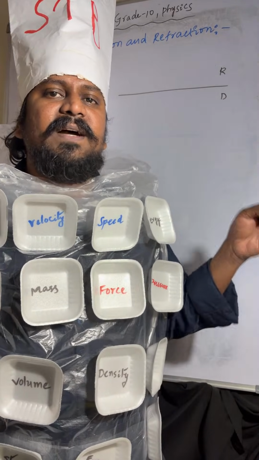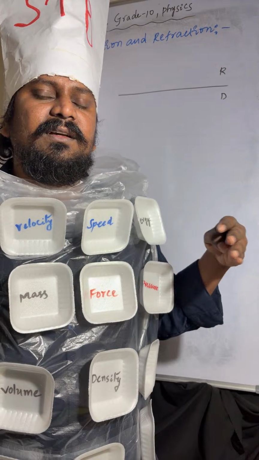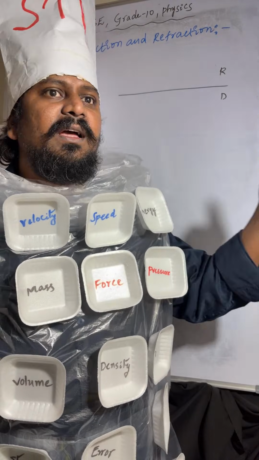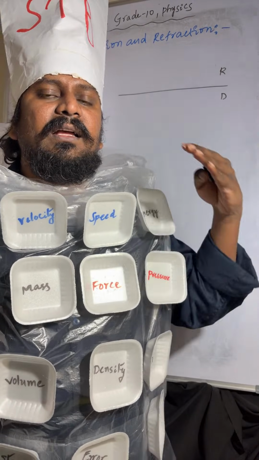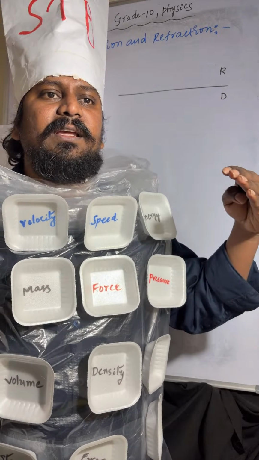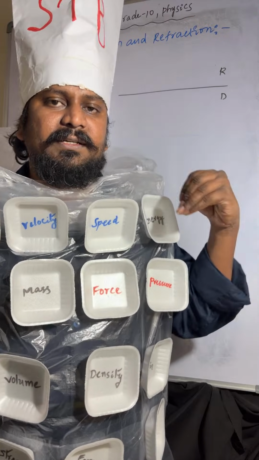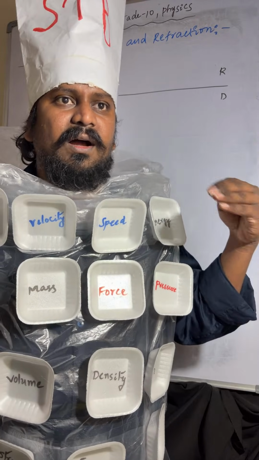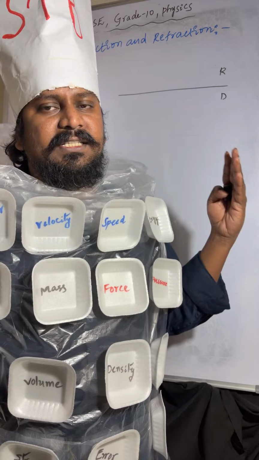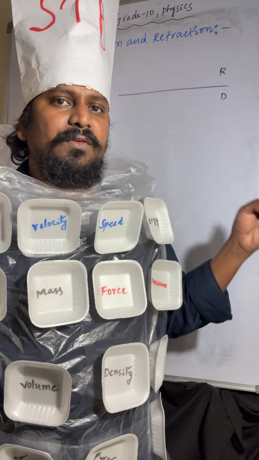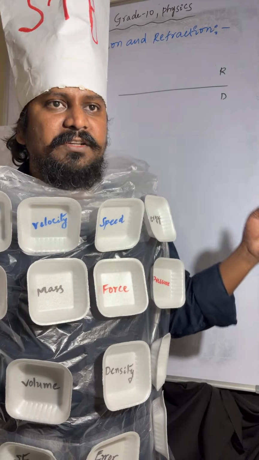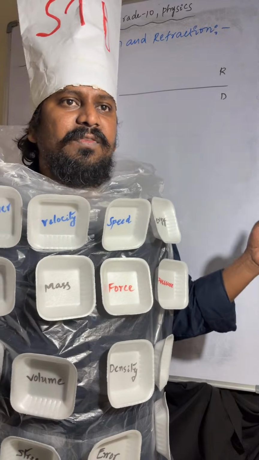If the light ray is passing from rarer to denser, at the interface of the two media the light ray will bend. This change in path is called refraction of light.